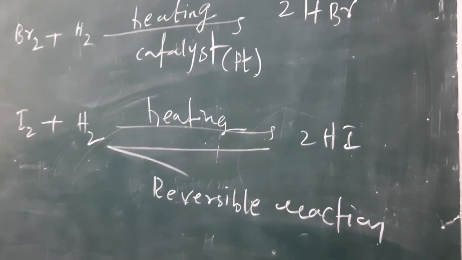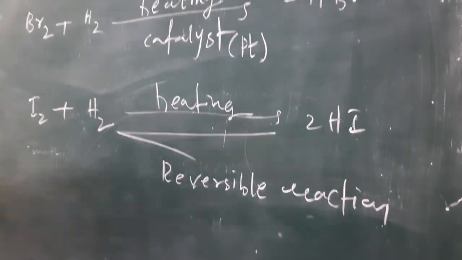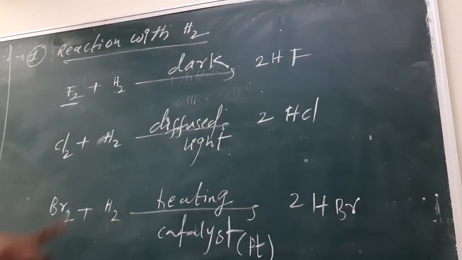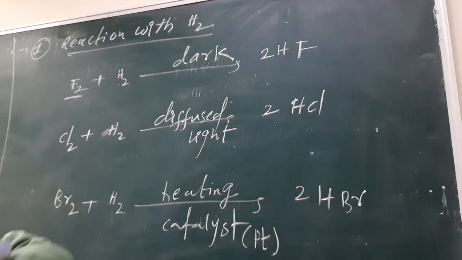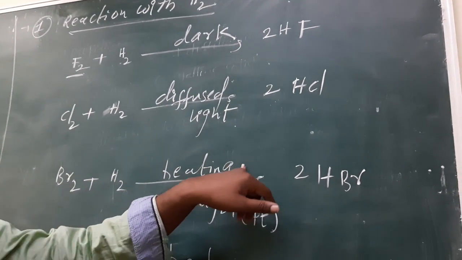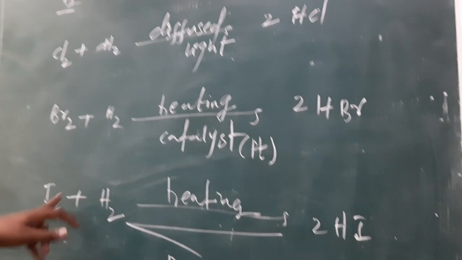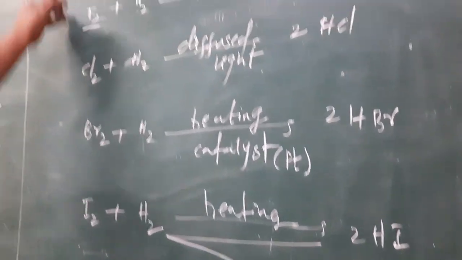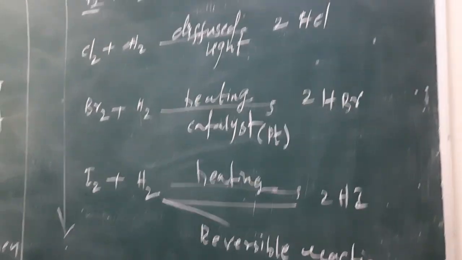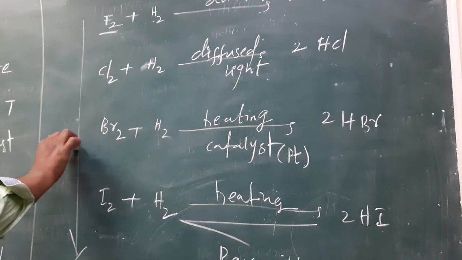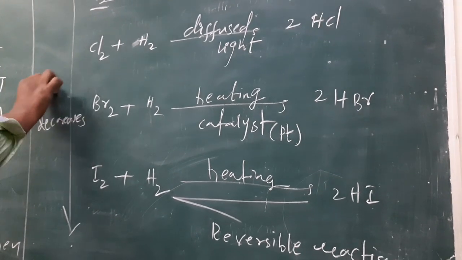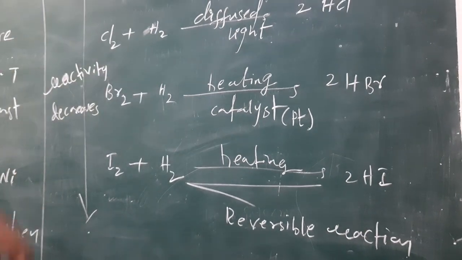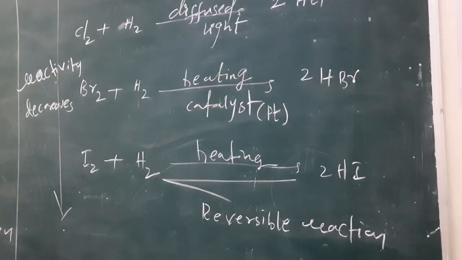So based on the reaction with hydrogen, we can identify the chemical reactivity of halogens. Fluorine reacts even in dark condition. Chlorine reacts with diffused light. Bromine reacts after heating in the presence of catalyst. Iodine also reacts on heating, but it is a reversible reaction. So top to bottom, reactivity decreases.